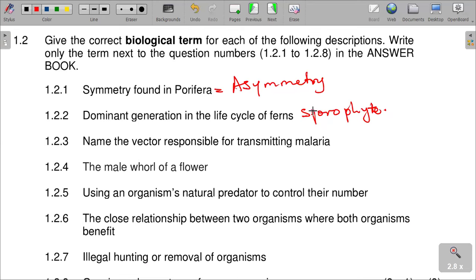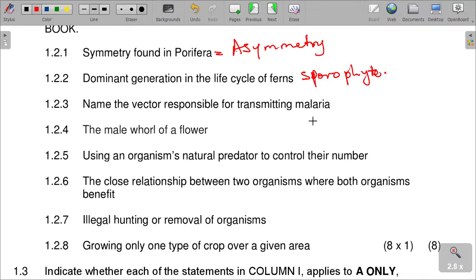And then the next question is saying, name the vector responsible for transmitting malaria. It is actually the Anopheles mosquito. The Anopheles mosquito is the one that is responsible for transmitting malaria.